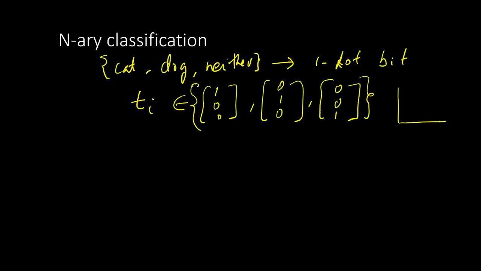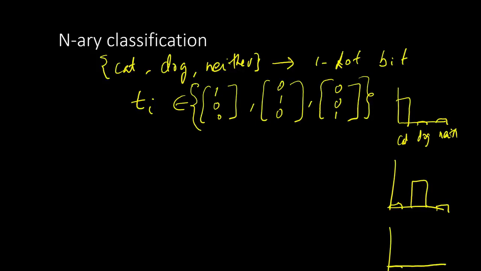In that function, we have cat, dog, and neither. We either have cat as 1 and dog as 0 and neither as 0, or cat as 0 and dog as 1 and neither as 0, or cat as 0, dog as 0, and neither as 1. All these 3 have to add up to 1.